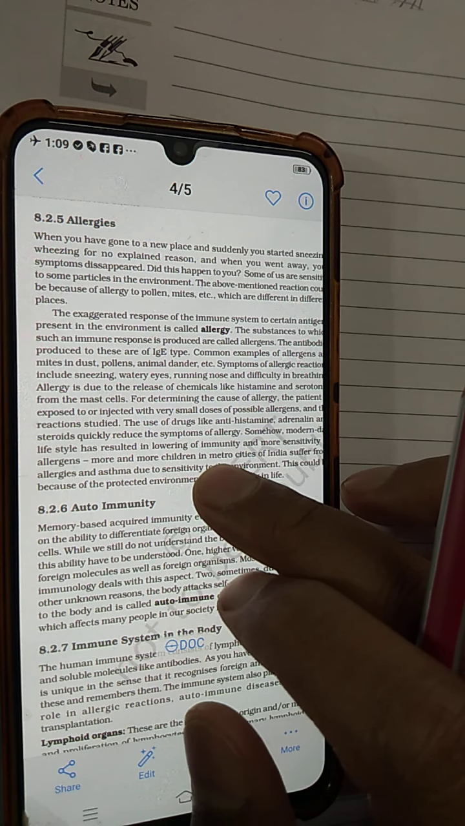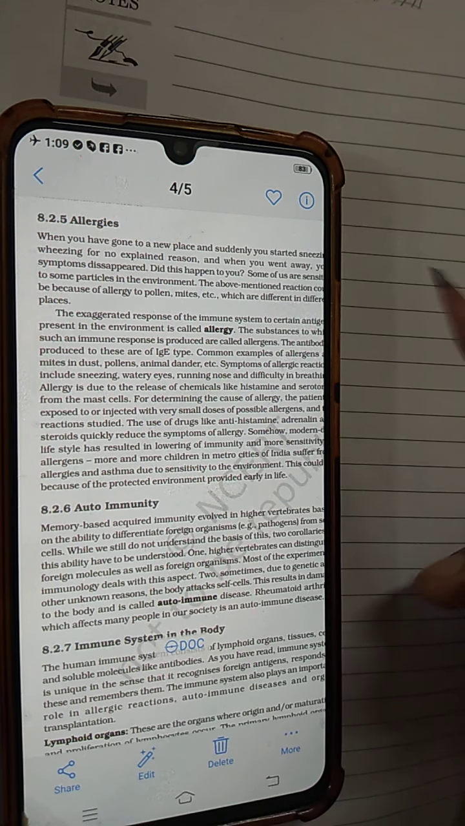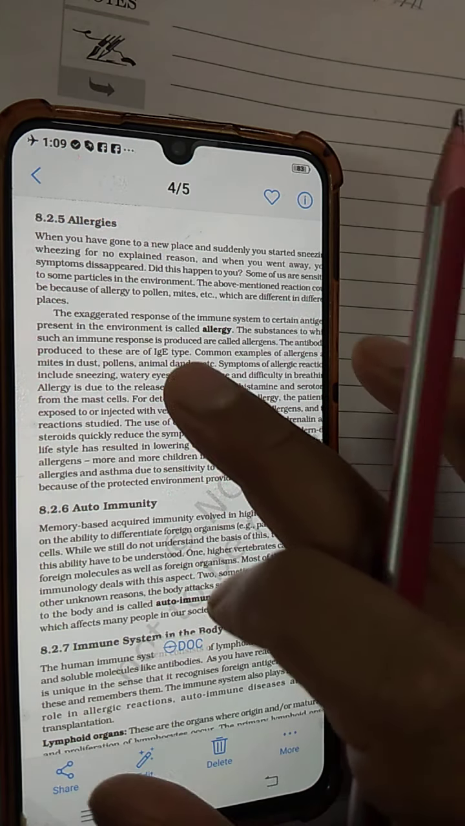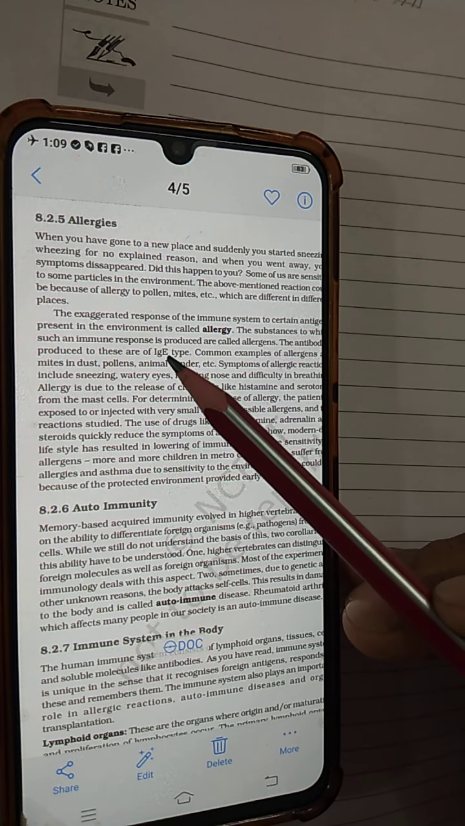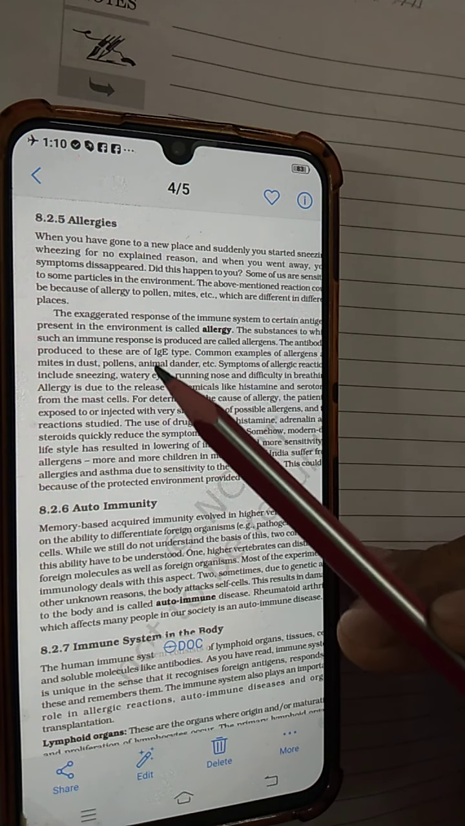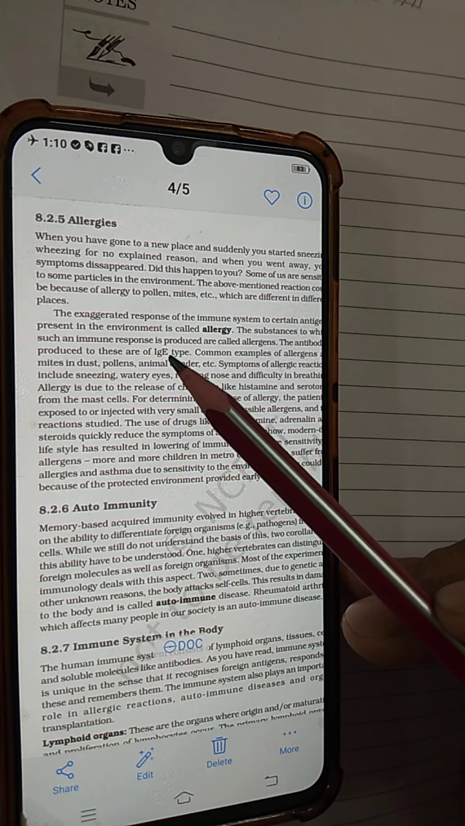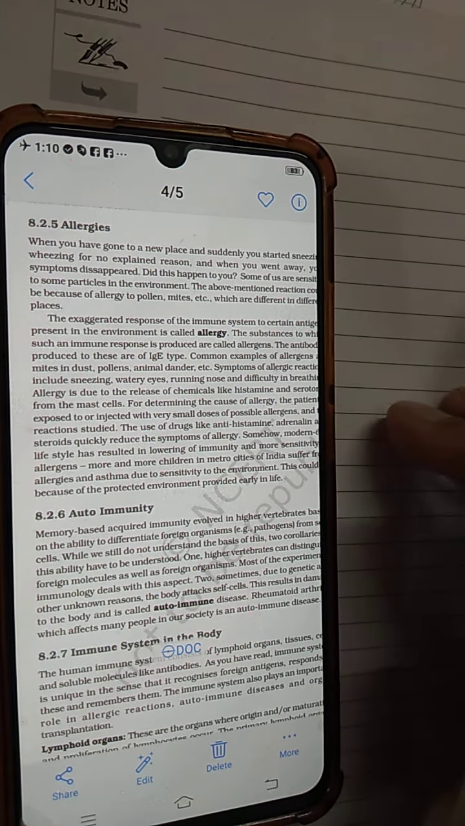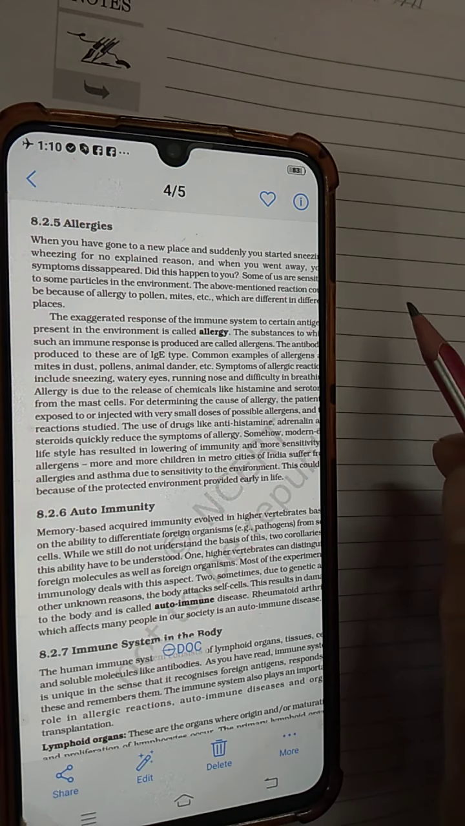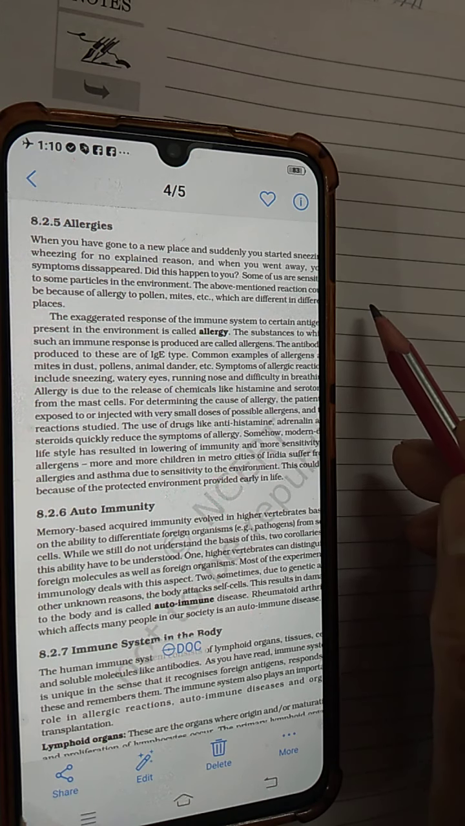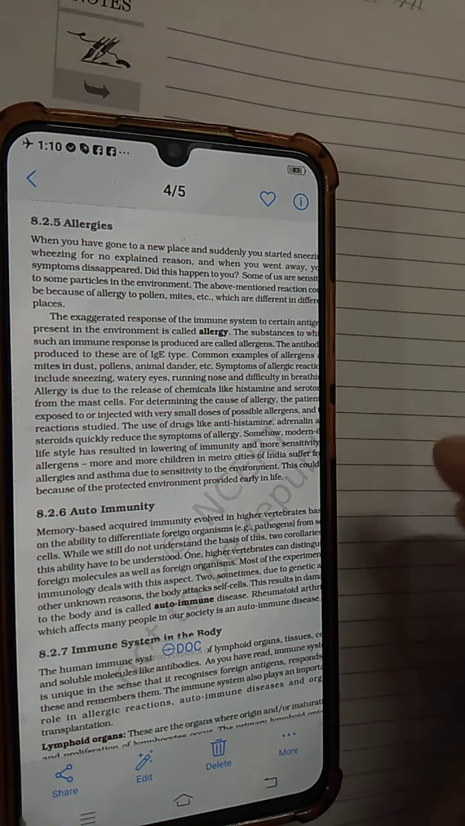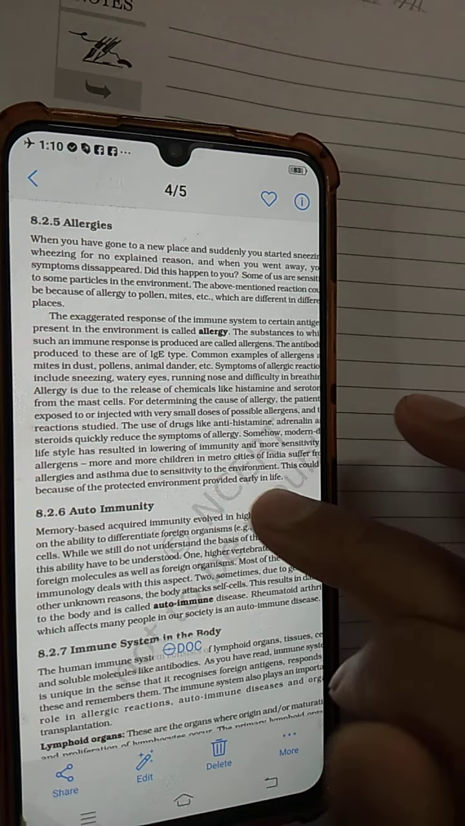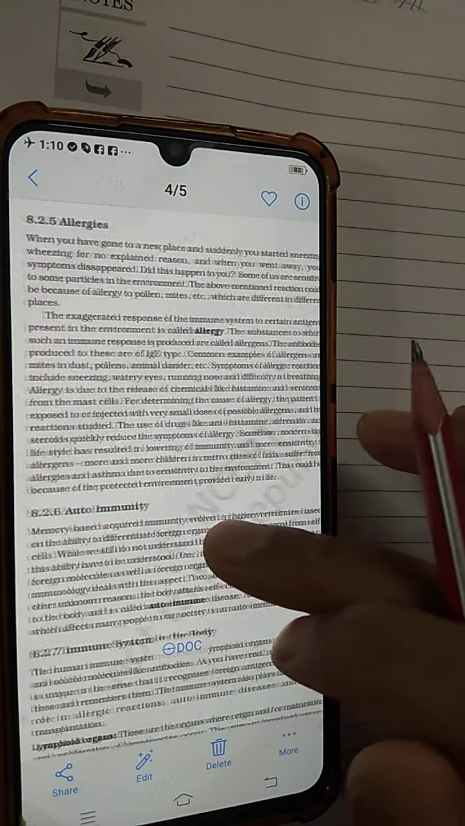Now how does an allergic reaction occur? Allergic reaction occurs due to overproduction of a certain type of antibody, which is the IgE type of antibody. In the earlier video I discussed the 5 different types of antibody. Out of those, IgE antibodies are produced in response to allergic reactions. Allergy is due to release of the chemicals histamine and serotonin, as mentioned here, from the mast cell.